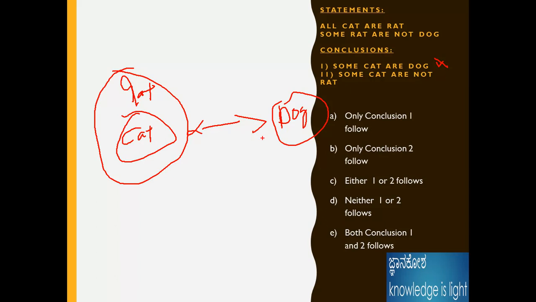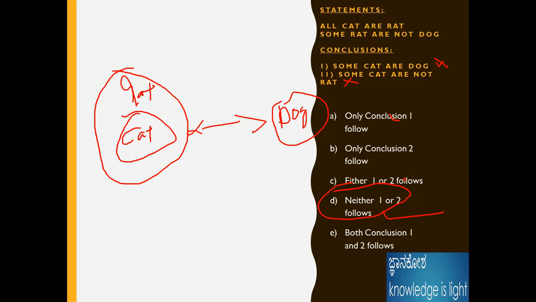Because how can it be, there is no relation between cat and dog. Conclusion two: some cats are not rats. How can it be possible? Because all cats are rats, statement 2 is also wrong. If both statements are not correct, the answer should be neither one nor two follows.